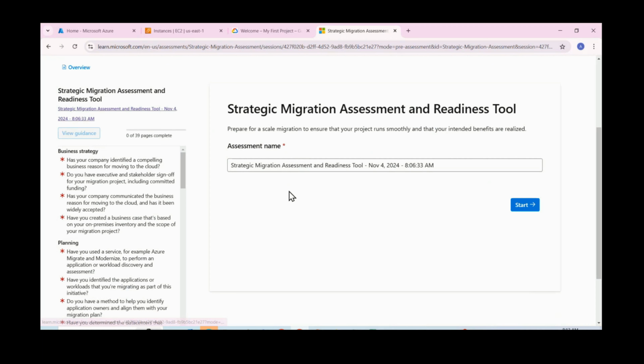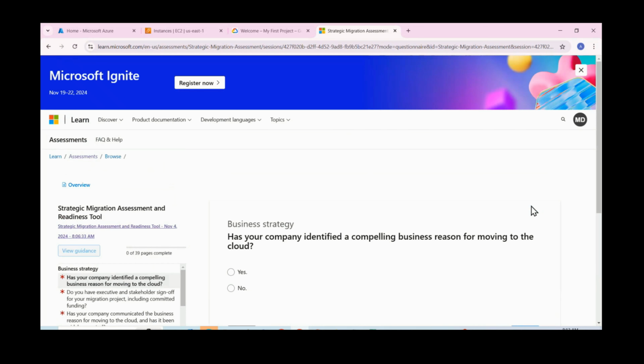So here let us start this migration assessment. First, let us understand strategy. What is the business strategy first? Based on that, we need to implement our scenarios also. Okay. This is the assessment. Let us try to fill some answers also here.